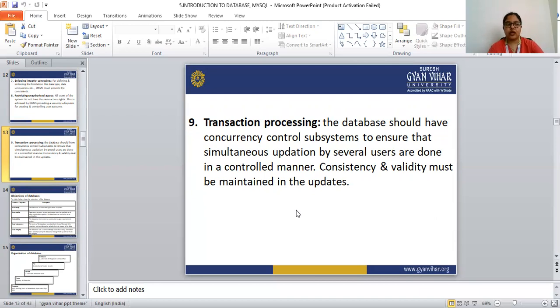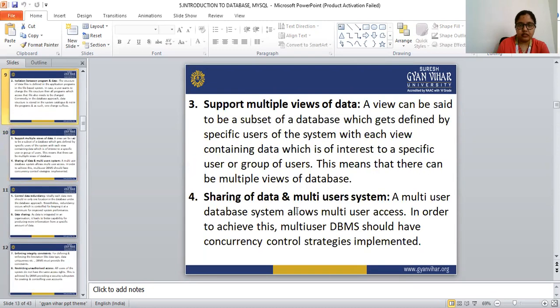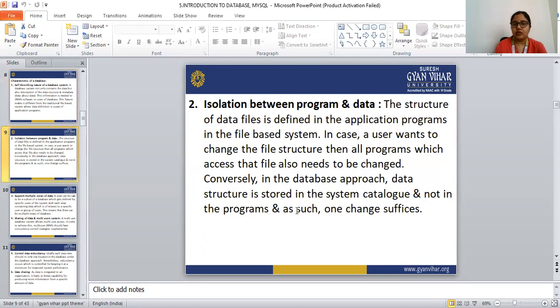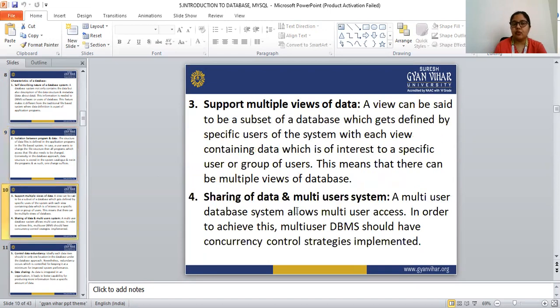So these are all the characteristics of the database. There are 9 points in the characteristics of the database. Let's see it once again. The first one is that it should be self-descriptive. It should have a self-description nature. The second point is isolation between the program and the data. And the third is that it should support multiple views of the data.